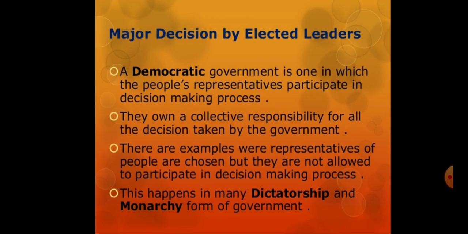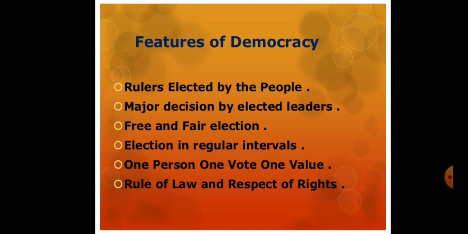So let's know in detail about the first feature, rulers elected by the people. Here we all know that rulers are elected by the people. Then who are rulers? It's very easy. Rulers are those who are elected by the people through election. So we have the president, prime minister, members of parliament. All these people who are elected by the people are rulers. So if a country's head is not elected by the people, then that is not democracy.